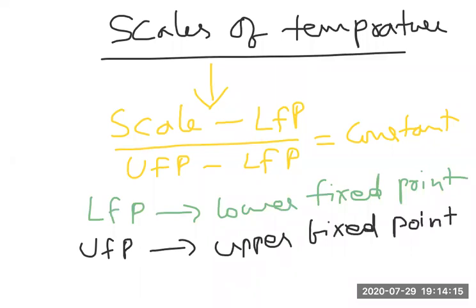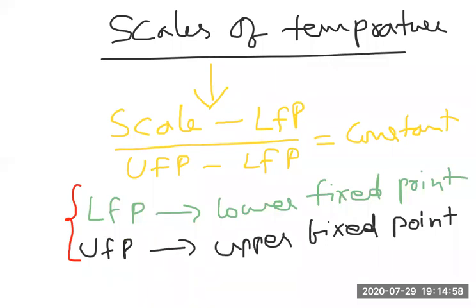So we understood that LFP means lower fixed point and UFP means upper fixed point. Remember, this LFP corresponds to the melting point. Ice point is taken as 0 degrees centigrade. If you take the melting point as LFP, the boiling point we can treat as UFP. So for every scale, one lower fixed point and one upper fixed point will be there. For any scale, we have two things, LFP and UFP.